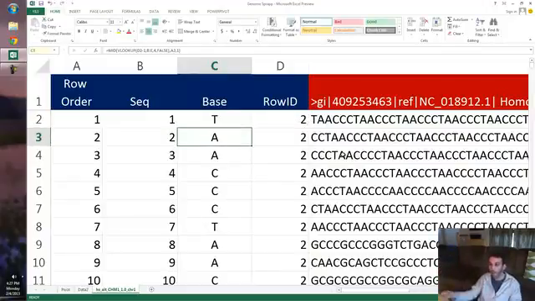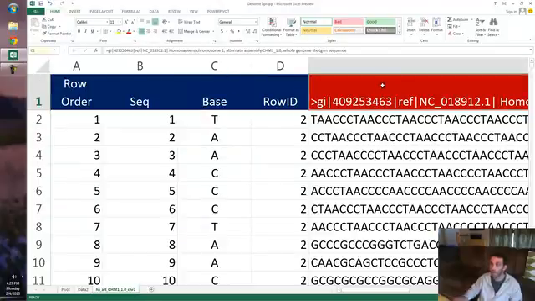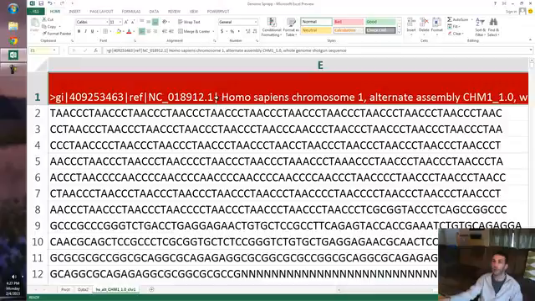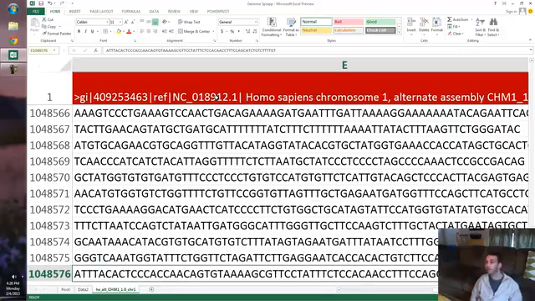Now, what will happen is, you see that I've got a full data set when I imported this off of the National Institutes of Health website where it's public. Look, it goes all the way down to the bottom, to row 1,048,000. I wasn't able to turn that into a vertical character string because it's too long.